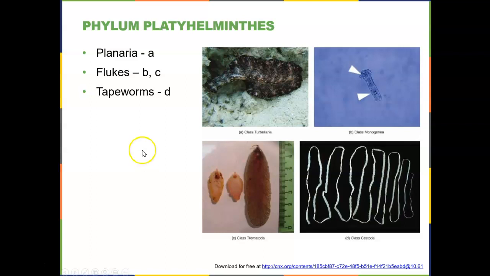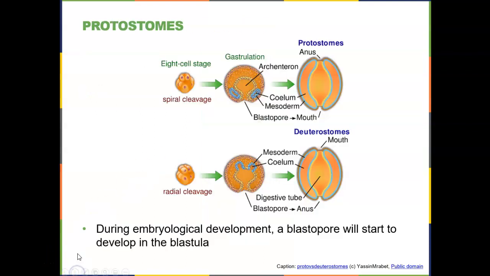They can be external feeders as well, so sometimes they can get inside of the body. And D is the tapeworms, which are also an internal parasite. But all of these are flatworms. The planaria are free living. They are not parasites. So as we move on to our next group of phyla, they are all protostomes.